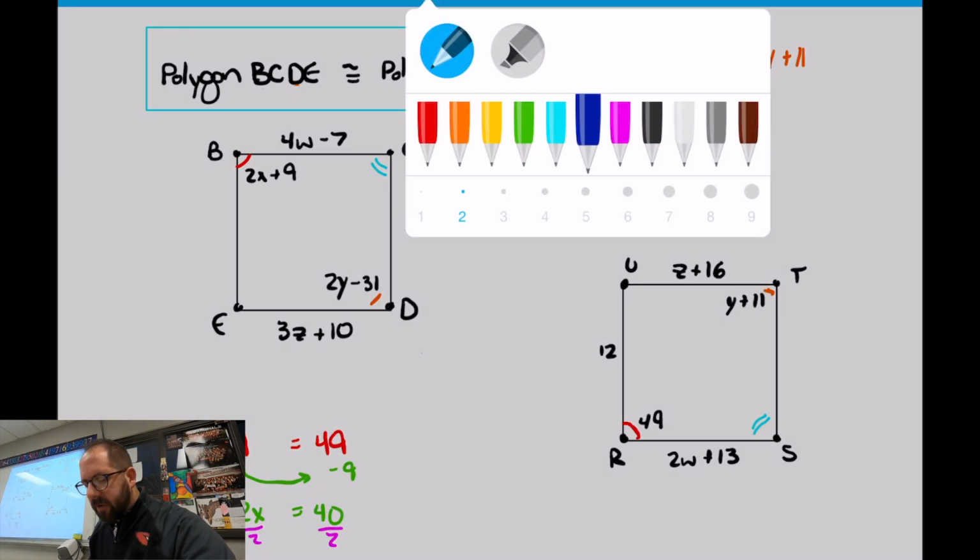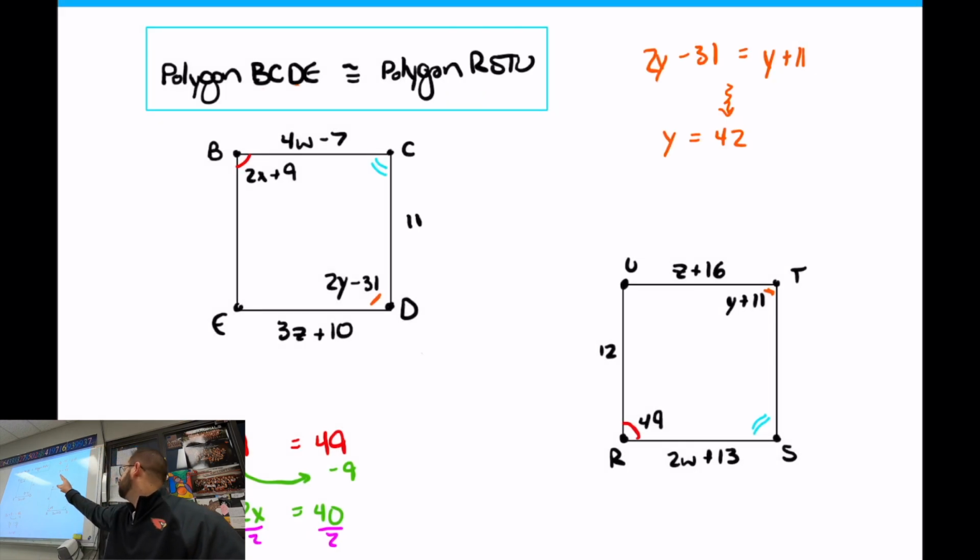All right, so the first two is BC. That's the first two. That's the wall. BC equals the first two letters over here, RS. So in that case, I'm setting the 4W minus 7 equal to, because that's BC, that's equal to RS, which is the 2W plus 13 on the other picture. And I'd go ahead and I'd solve that thing out. If you did this correctly, I think your W ends up being a 10 if you did that one out. Then if we need to, we go plug it back in.